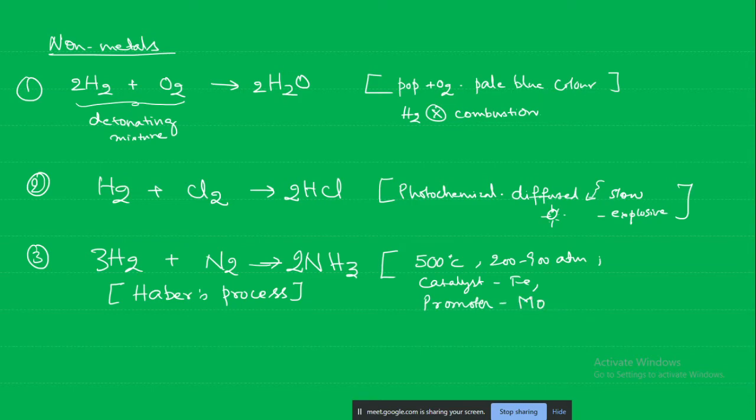Okay, so here, just like we saw yesterday, promoter and catalyst we have discussed yesterday. Same thing here in Haber's process also. Iron is the catalyst and the promoter here is the molybdenum. In that yesterday's reaction we saw that the promoter was the chromic oxide. The catalyst is going to directly participate in the conversion of the reactant to product. But the promoter is not going to interact with the reactants or the product. It is only interacting with the catalyst.